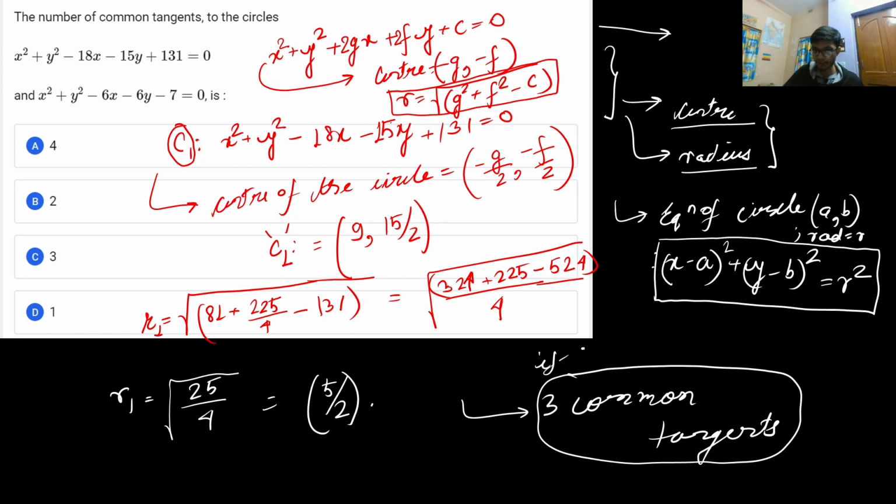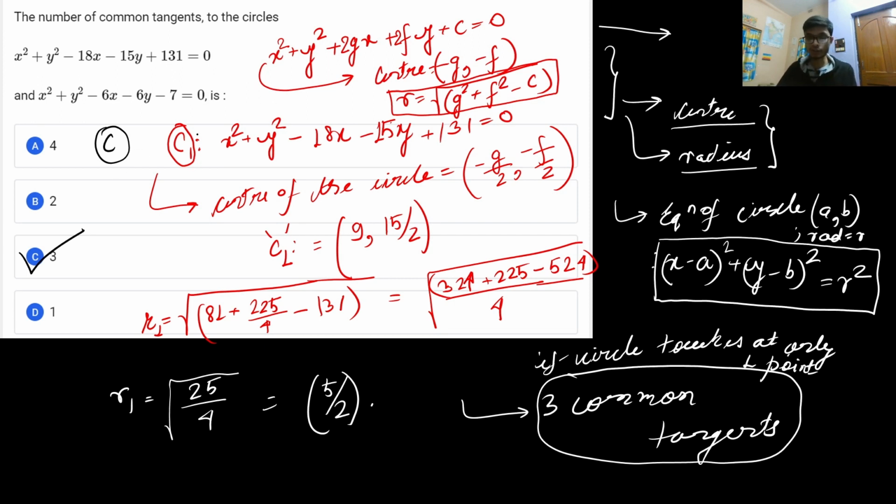If the circle touches at only one point, please pardon my handwriting, I'm trying to improve it. Then we have three common tangents, and with this, the right answer to this particular problem will be option number 3, option C. Alright, the three common tangents.